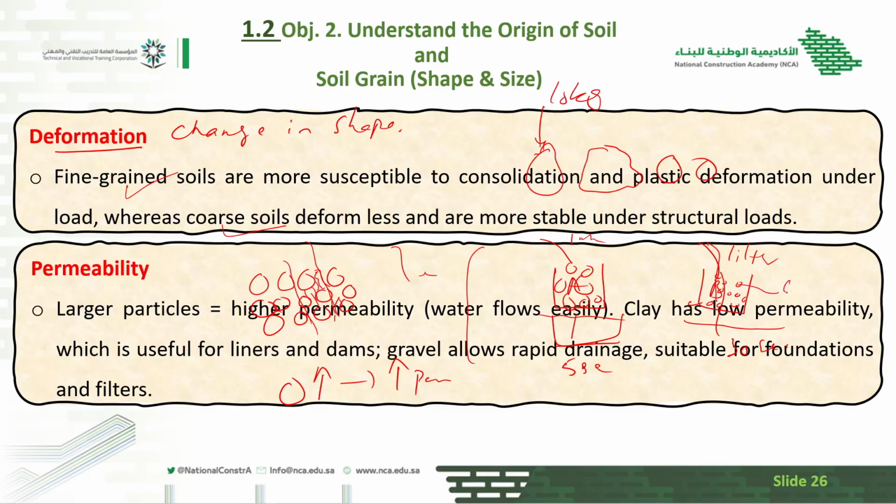Because here the particle size is small. When the particle size is small, the gaps between the particles, which are called voids, are small. If the voids are small, the flow of water is very little. So permeability simply means the flow of water in the soil particles. If the soil particles are large, the flow of water is large, or the permeability is large.